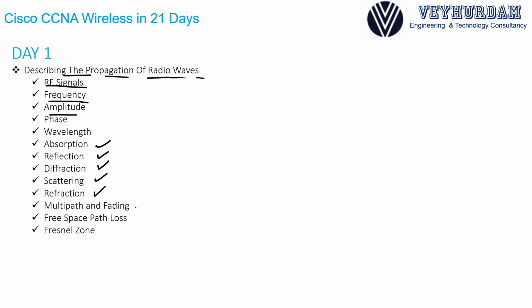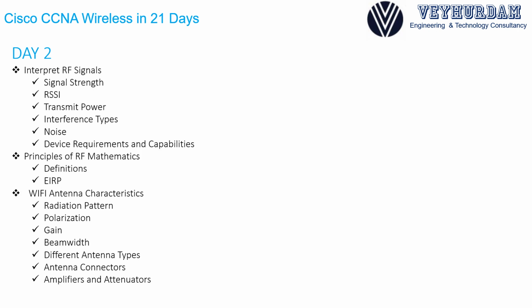We will go over multipath and fading and its reasons. We will also learn free space path loss and what Fresnel zone is. On day 2, we will go deep into RF fundamentals. What is signal strength? What does RSSI mean? How to calculate transmit power?